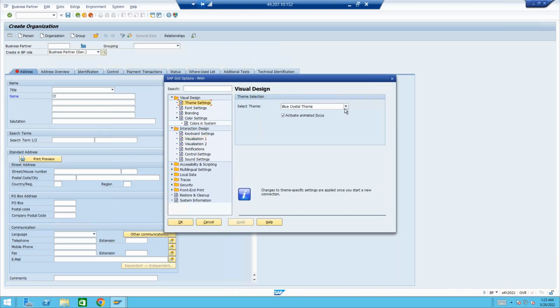Let me check one more thing. Yeah, this is the option, activate SAP Fiori features. Actually 770 by default comes with it active. So someone has changed the theme, so it has been downsized to the older version. Let us apply the latest version.